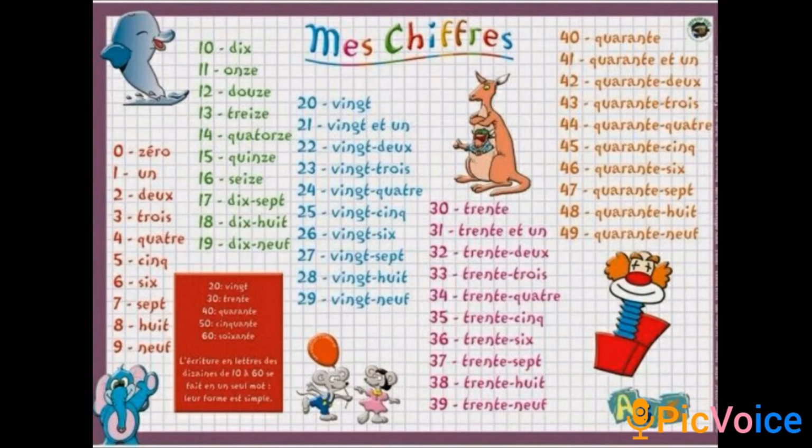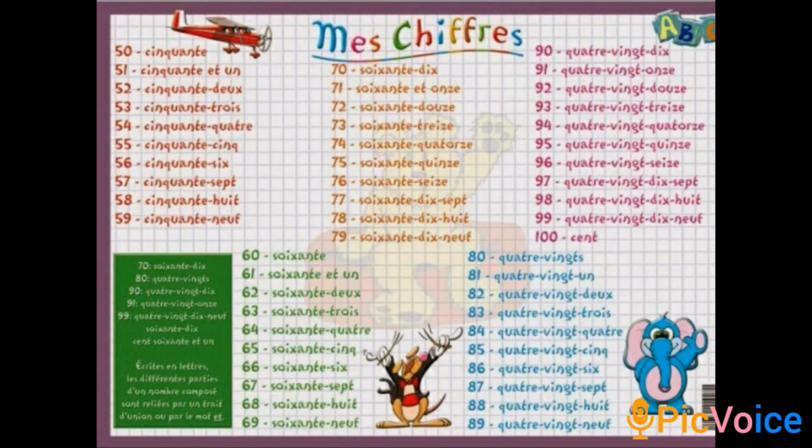Next we will have 60, 61, 62, 63. Okay, so we have to know that for 70 and 90 we have to follow 10, 11, 12, 13, because we have 60 plus 10, 70.